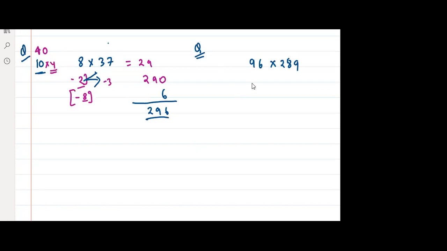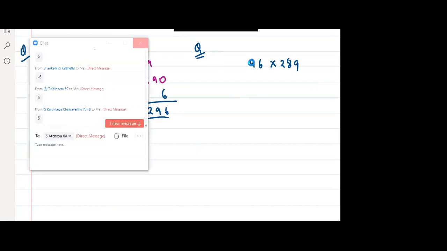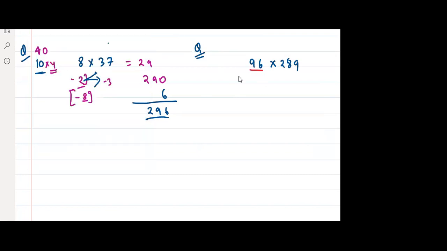Okay? Step 1. What is the reference of 96? Tell me, what can be the reference of 96? Step by step. 100. Yes or no? Ganashri, try to understand step by step.